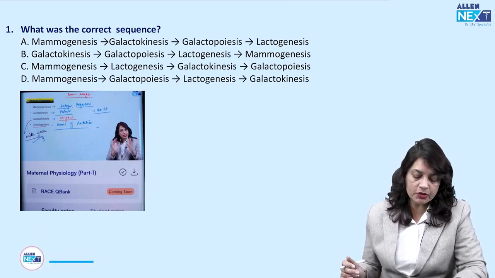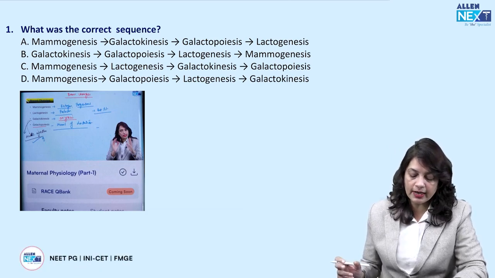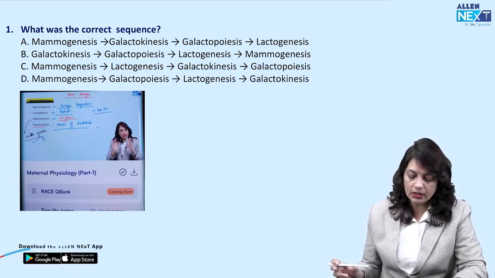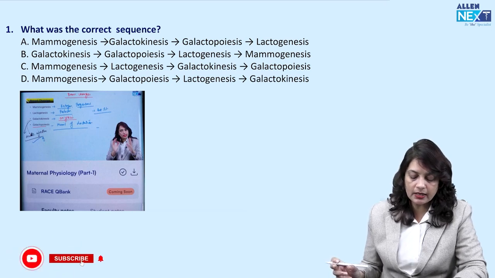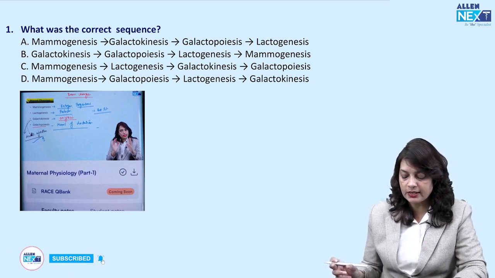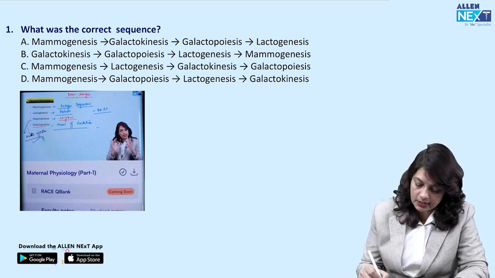Now the first question that was asked was, what was the correct sequence of the breast changes: mammogenesis, galactokinesis, galactopoiesis, lactogenesis; or mammogenesis, lactogenesis, galactokinesis, galactopoiesis.